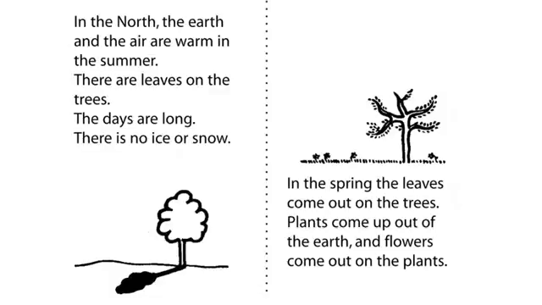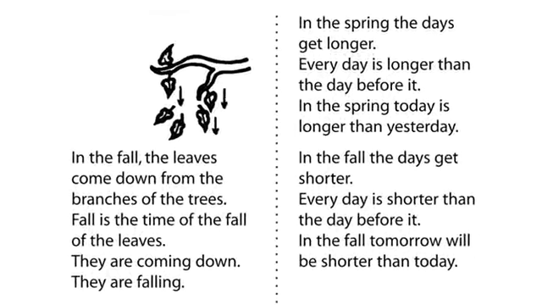In the spring, the leaves come out of the trees. Plants come up out of the earth, and flowers come out on the plants. In the fall, the leaves come down from the branches of the trees. Fall is the time of the fall of the leaves. They are coming down. They are falling.